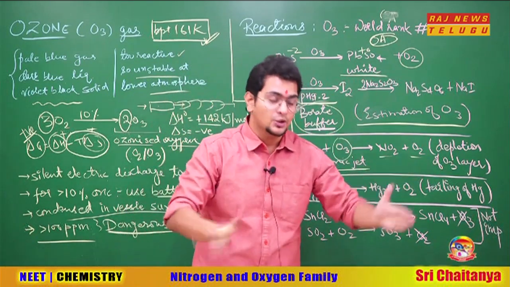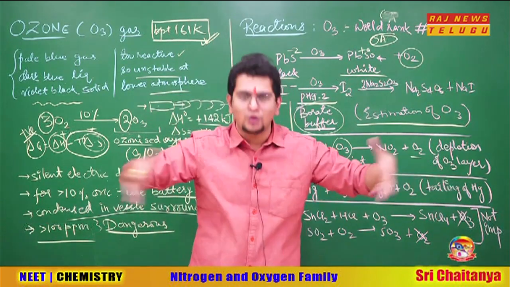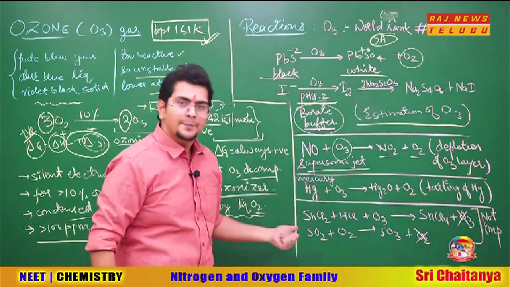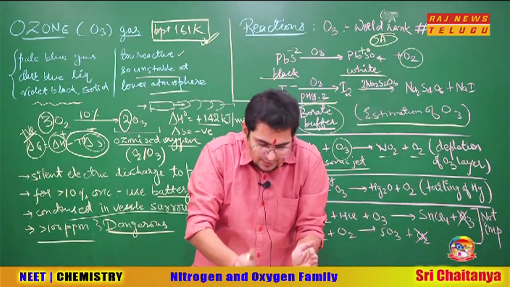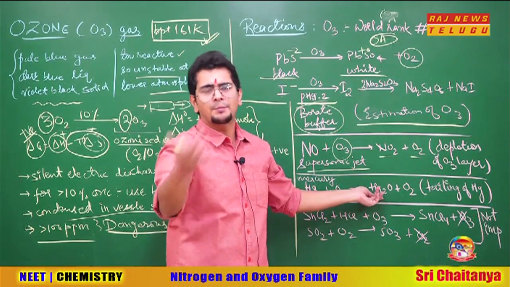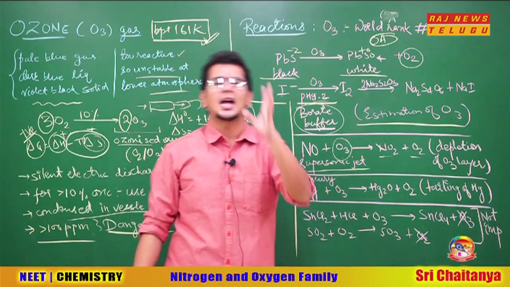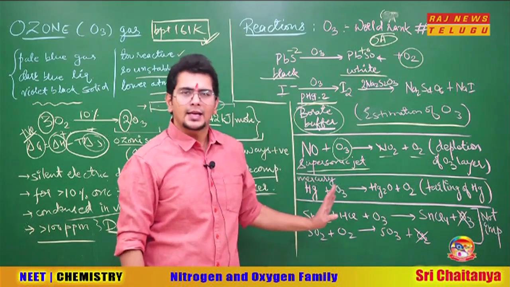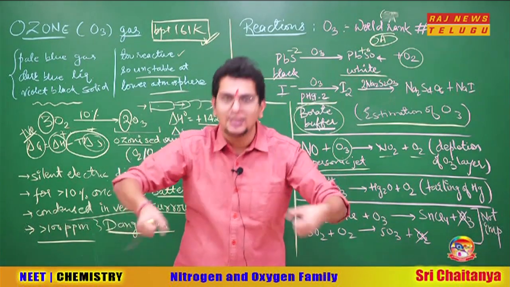So think in this way, mercury, they were arranged in this way. They were having a lot of attraction. When ozone comes, some of the mercury remained mercury, but some mercury became Hg2O. Now Hg2O is covalent. Covalent compounds have a weaker kind of bonding. Van der Waals interaction will be there, or maybe dipole, but not as good as metallic. So what happened previously? Mercury, they were holding each other's hand.